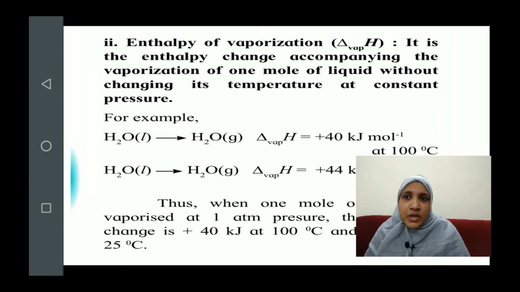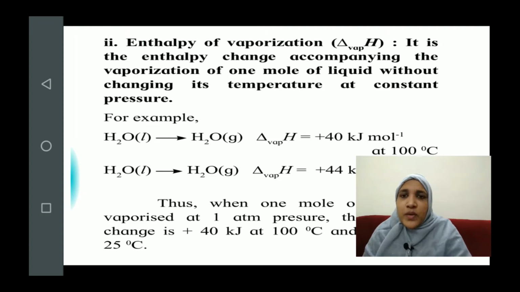Again, we have been given the example of water, which is a simple example. Water liquid getting converted to water gas, and the enthalpy of vaporization is denoted as delta VAP in the subscript, H. For this reaction, when the vaporization takes place at 100 degrees Celsius, the amount of heat absorbed is 40 kilojoules per mole.